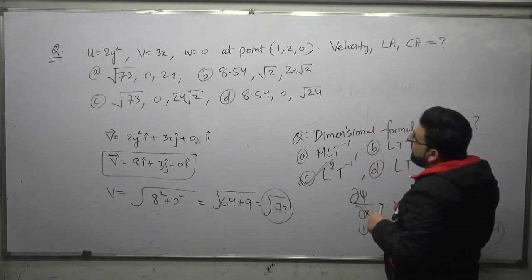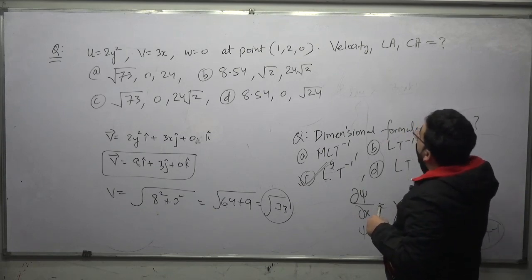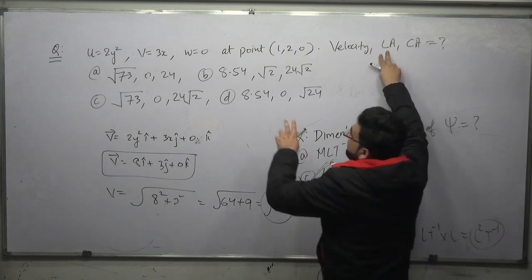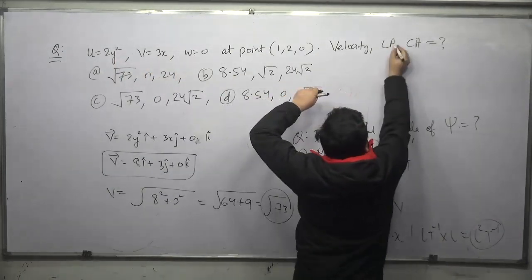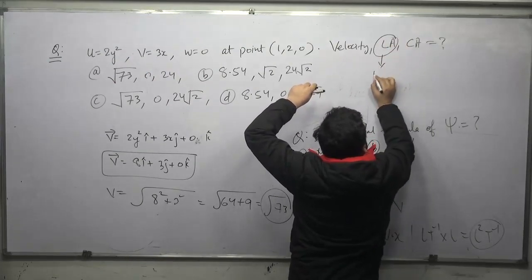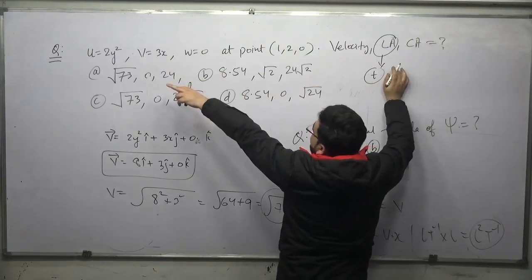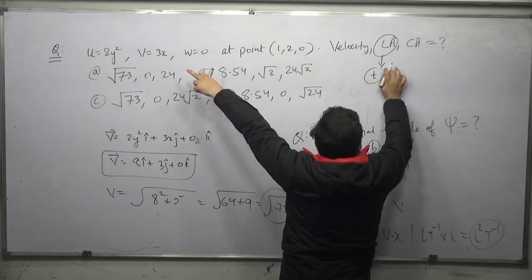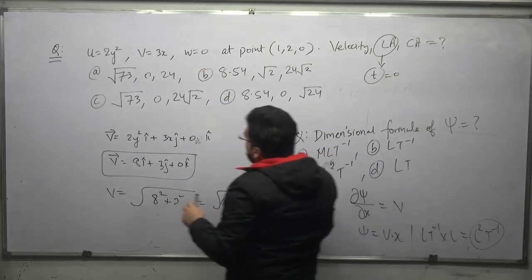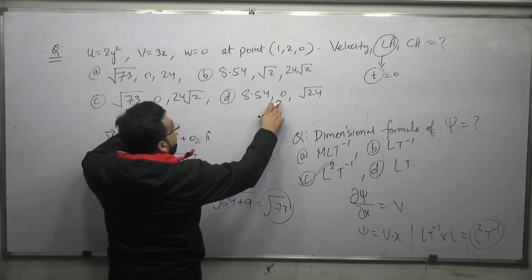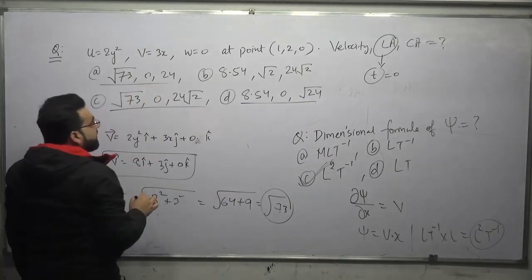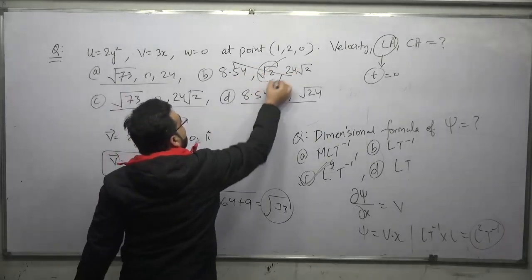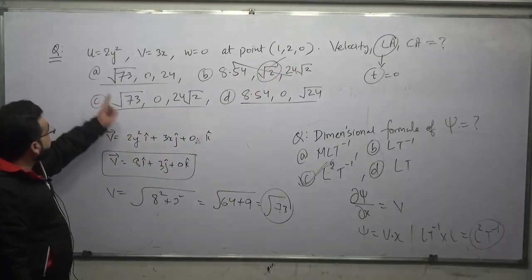To find the local acceleration and the convective acceleration, now dear students, local acceleration only depends upon time. Here nothing is dependent on time. So this velocity is independent of time, so I can say that the local acceleration will be equal to 0. So it means that either this is the correct answer, or this one. This is not the correct answer, because here the local acceleration is under root 2. Either this or this or this.